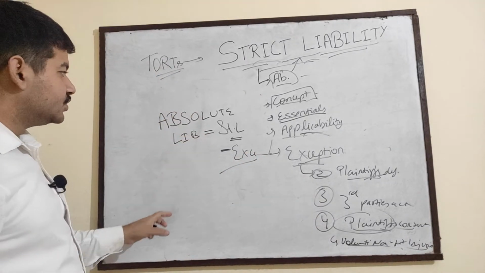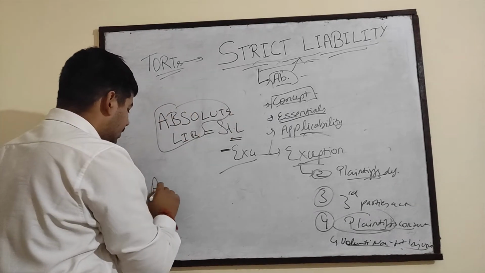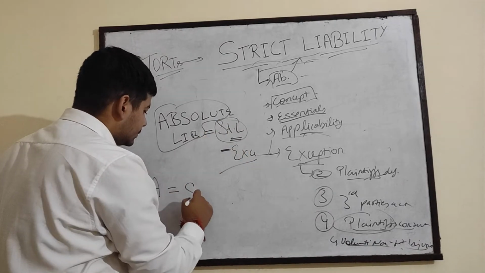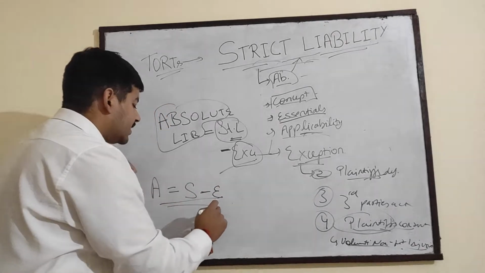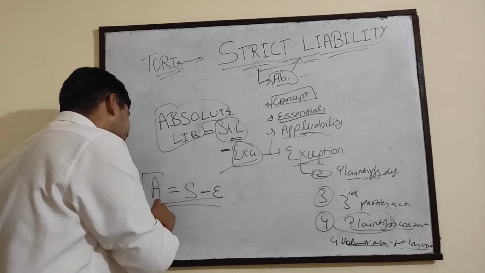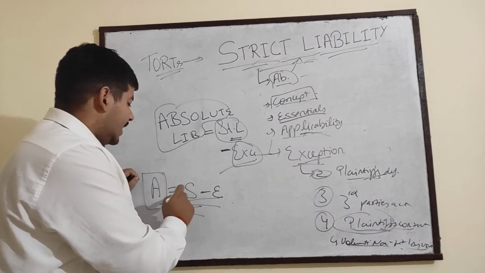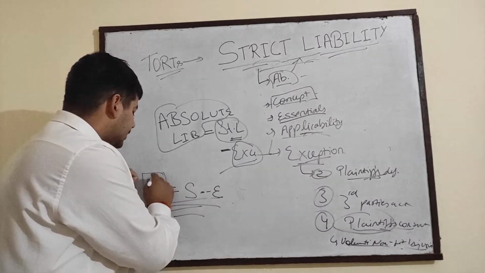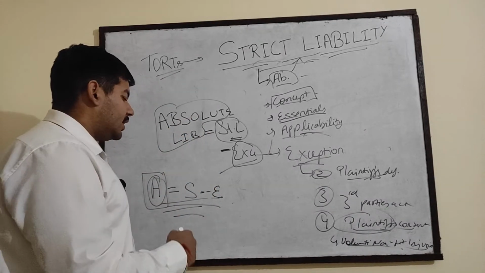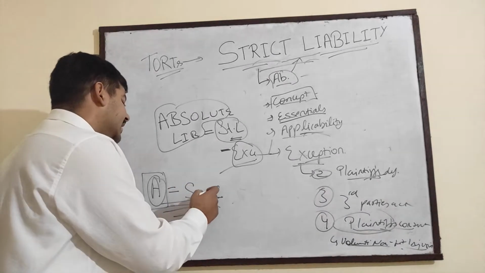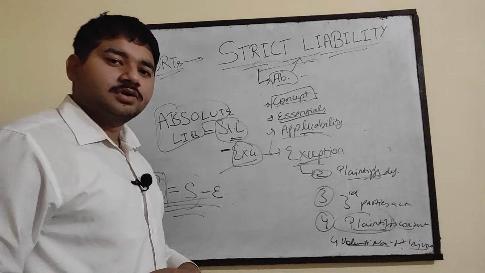If I use a single-letter mathematical equation, then absolute liability as A is equal to strict liability as S minus exceptions as E. So A = S - E. This is a mathematical expression from which you can understand the concept of absolute liability, and while attempting a question you can straight away apply this concept. If there lies no exception, in that case the liability will be absolute liability. If there lies any exception, depending on the question, then it will be strict liability. So this is all about the concept of absolute liability and strict liability.